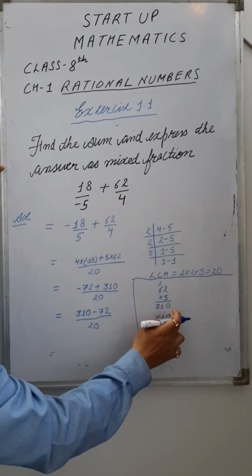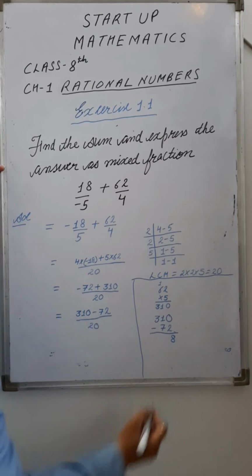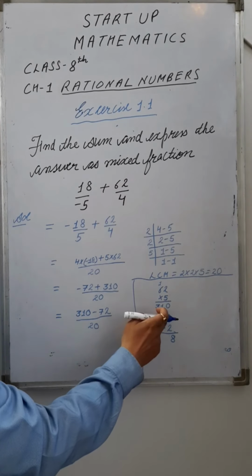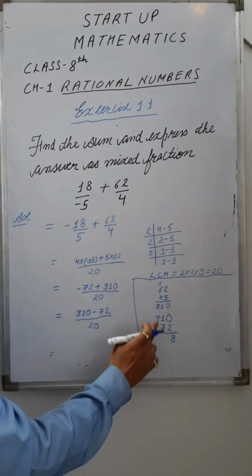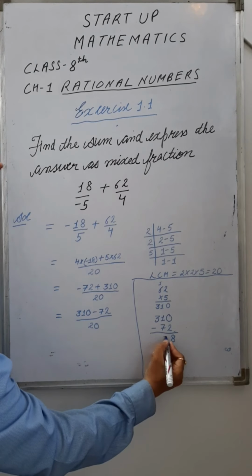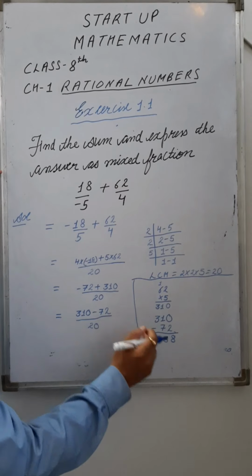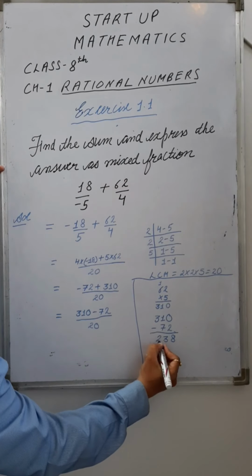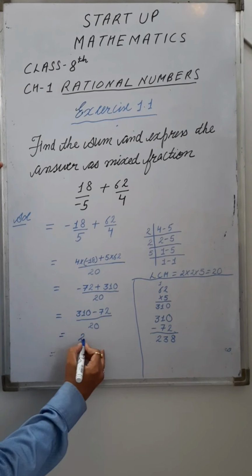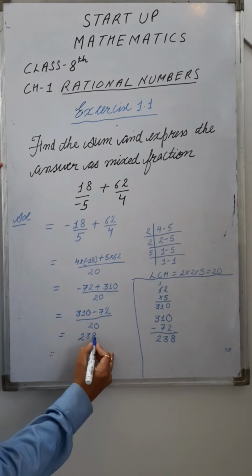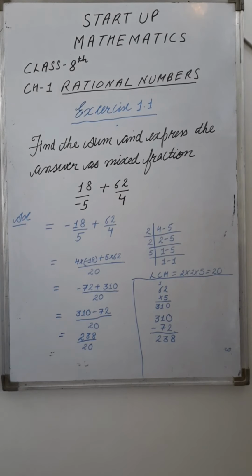Here 0 becomes 10. 10 minus 2 is 8. 1 becomes 0. So again 10 minus 7 is 3. And the number reduces by 1, that is number 2. The answer is 238 upon 20.